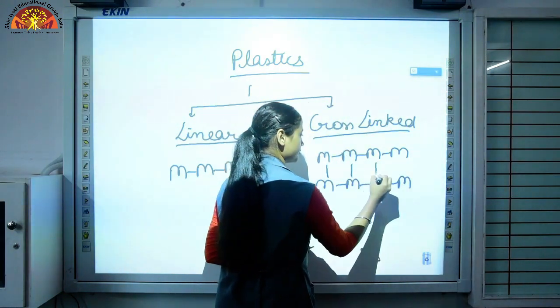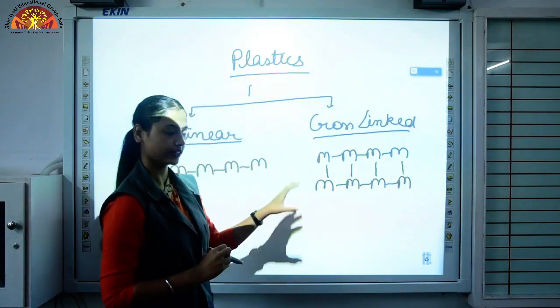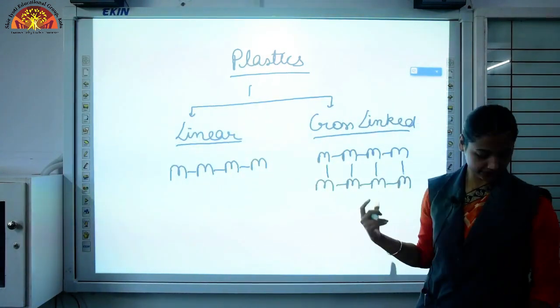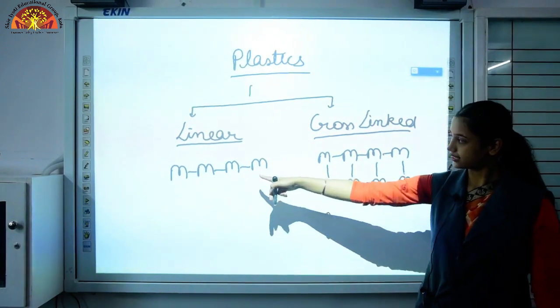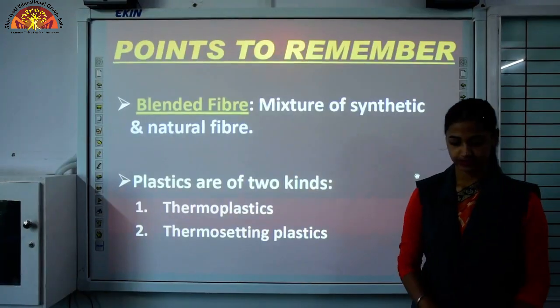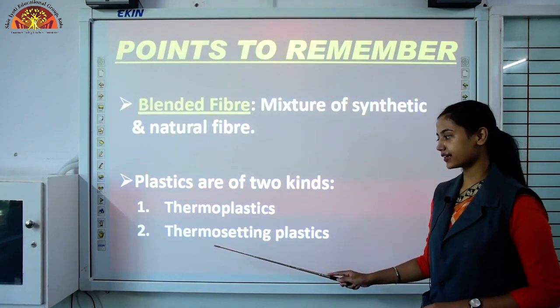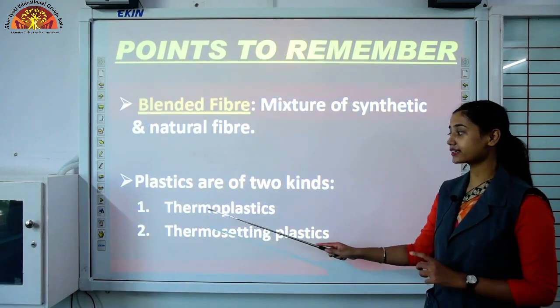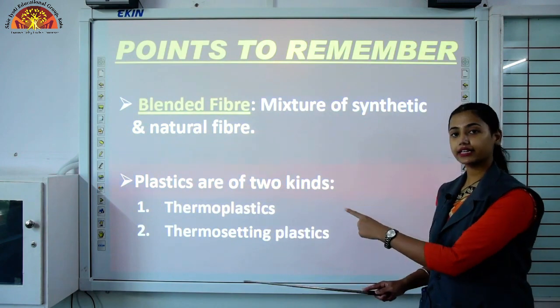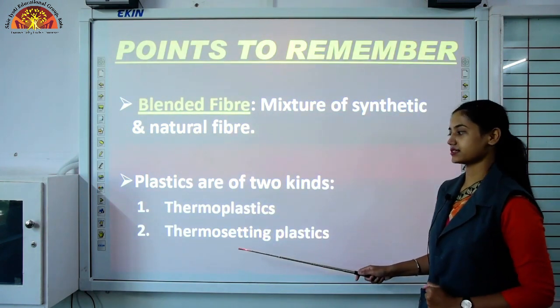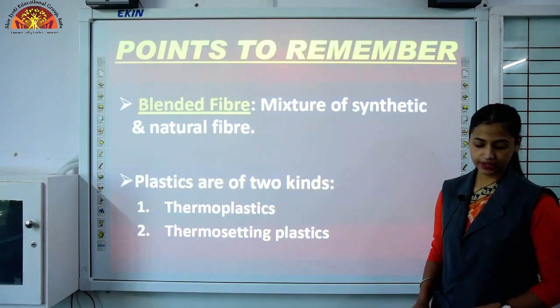A network of these monomers is present. So there are two types of plastic, thermoplastics and thermosetting plastics. In thermoplastics, linear linking is present between monomers, and in thermosetting plastics, cross linking is present.